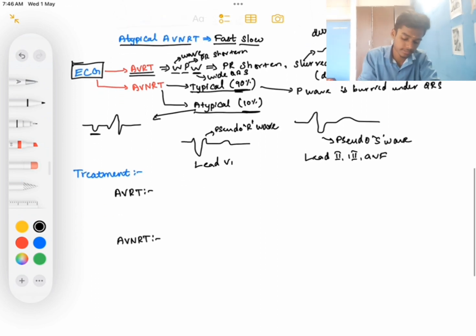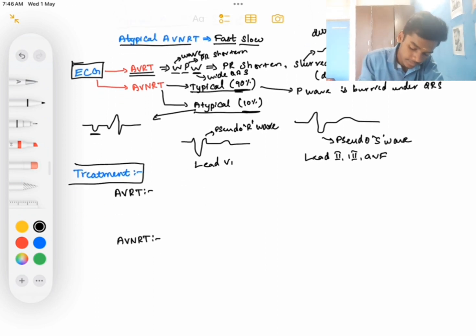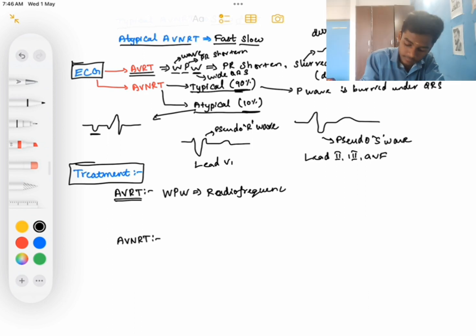What is the treatment for this? In AVRT, Wolff-Parkinson-White syndrome, we can do radio frequency ablation of the accessory pathway, the bundle of Kent.